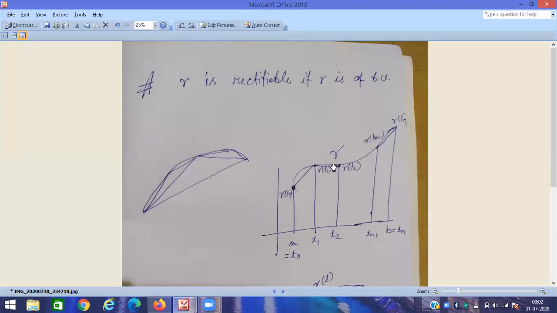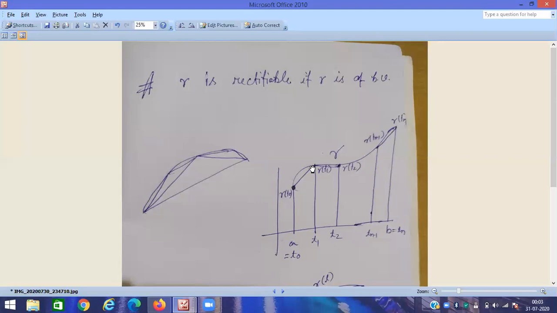Similarly, the distance between these two points is gamma T2 minus gamma T1, something like that. Distance between these two points implies gamma Tn minus gamma Tn minus 1. Now this part is actually this part. If I observe this distance, gamma T1 minus gamma T0, the length of this line segment is smaller than this part. This is easy to observe.